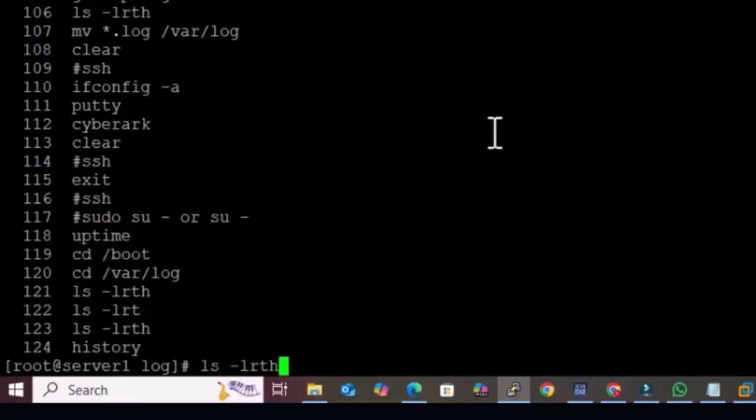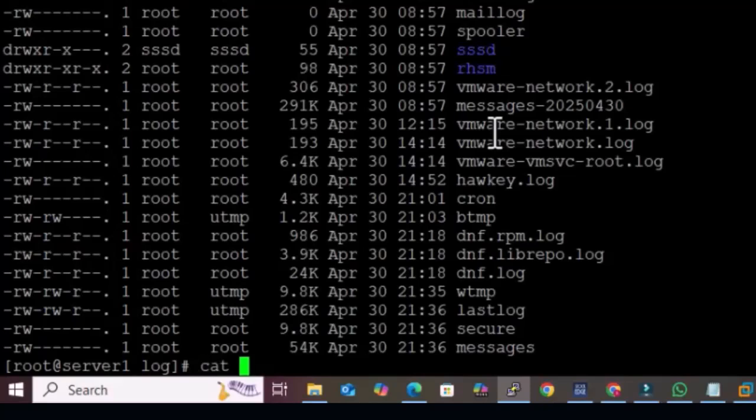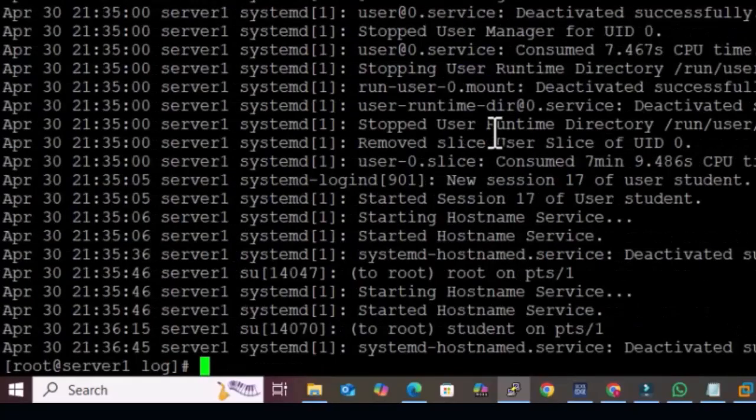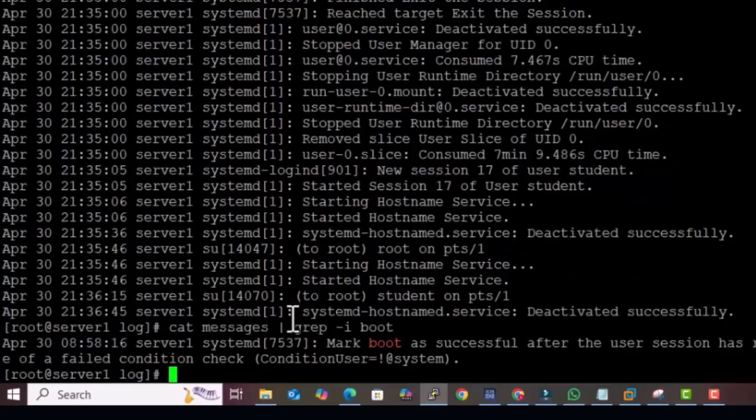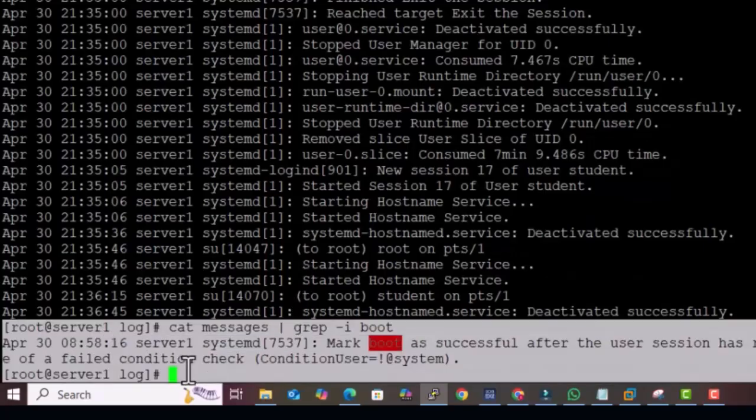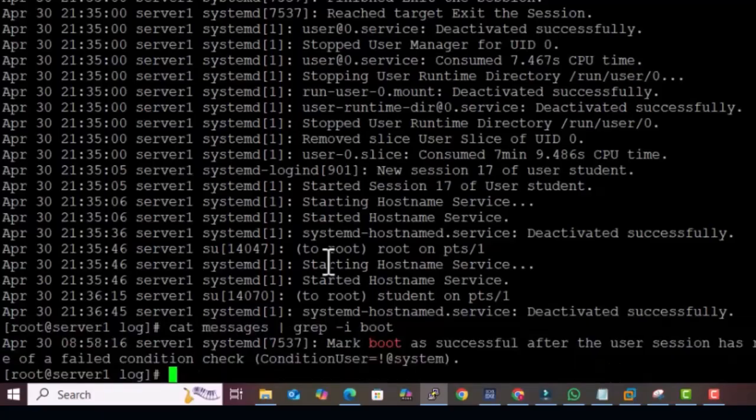Now the next command is the cat command. Suppose we want to read messages, because the server has just rebooted and we want to verify the logs. Messages contains the system logs. We can do cat messages, but because the data is too large and we want to identify only when the system was booted, I just piped it with grep -i boot and I got the output related to that. So this command is used to check the logs.